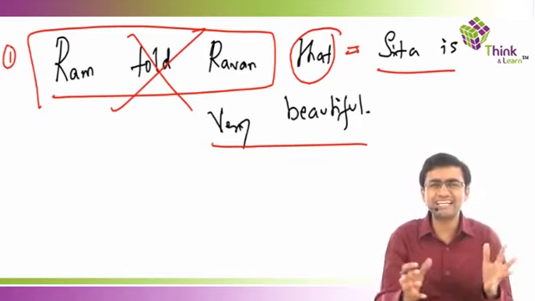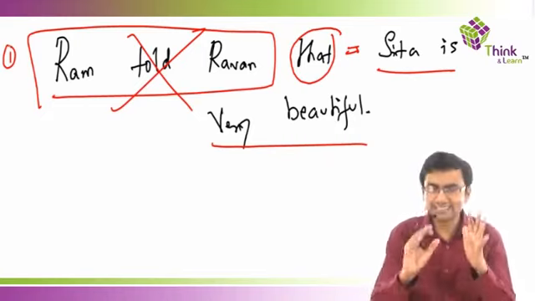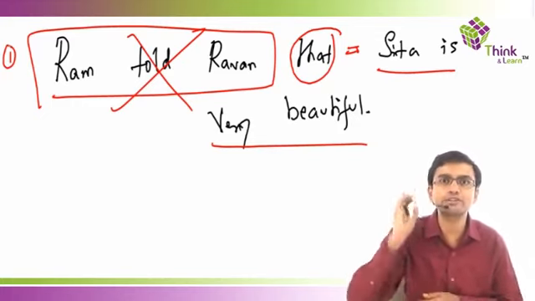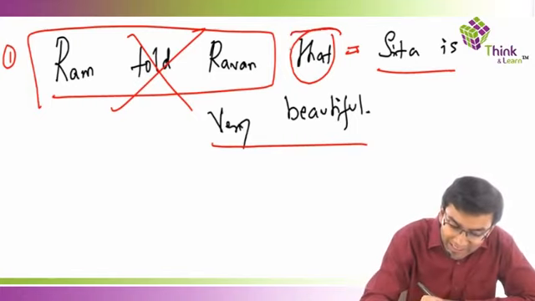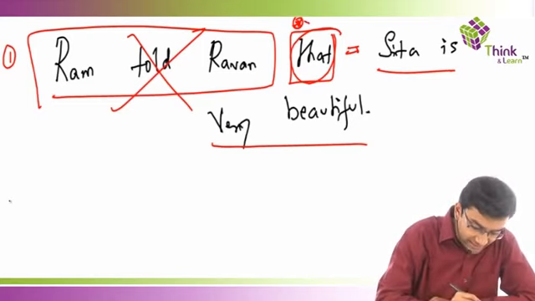Which type of sentences this will hold true, we'll discuss that later in our actual session. But at least at this point of time, you should understand whatever comes after the word that is always going to be very, very important. That is, Sita is very beautiful in this sentence. So this word that is going to be very important for us. Okay, let's look at one more sentence, guys.